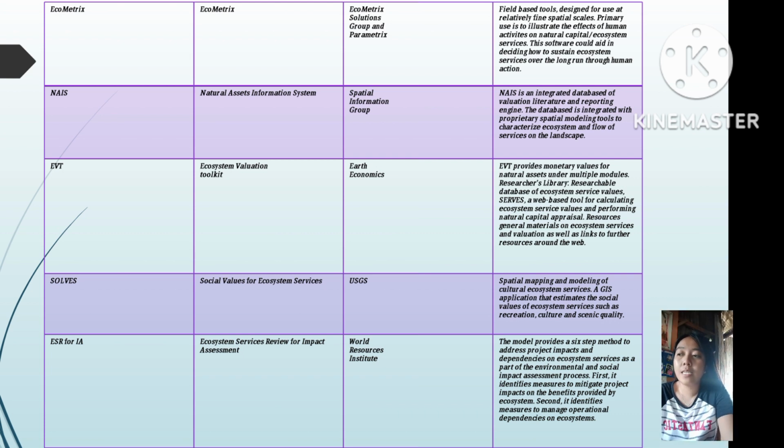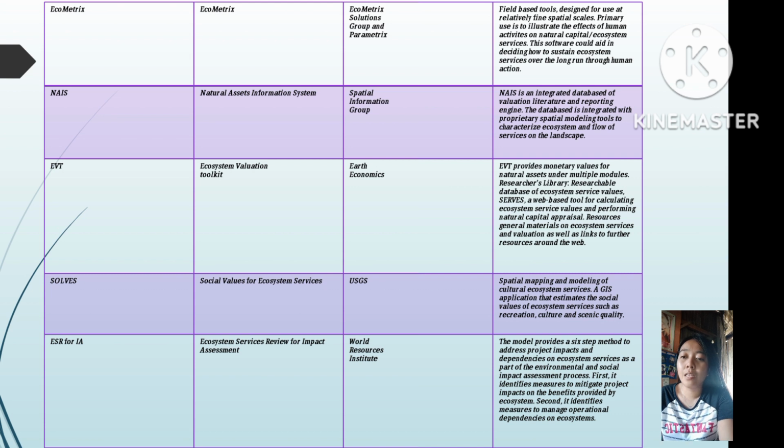Next is ESR for IE. The model name is Ecosystem Services Review for Impact Assessment. Then World Resources Institute. The tool description is that the model provides a 6-step method to address project impacts and dependencies on ecosystem services as a part of the environmental and social impact assessment process.